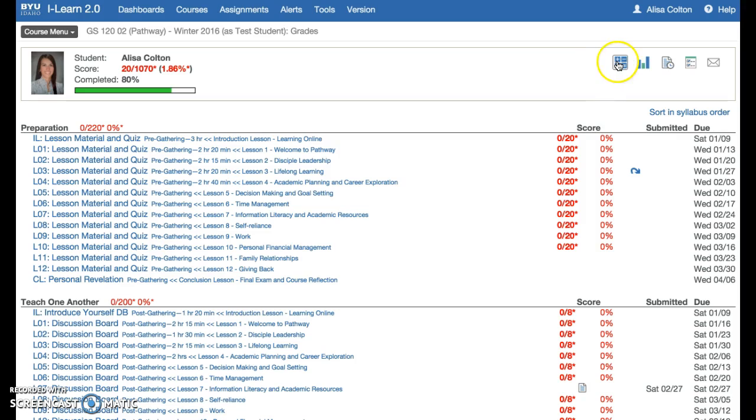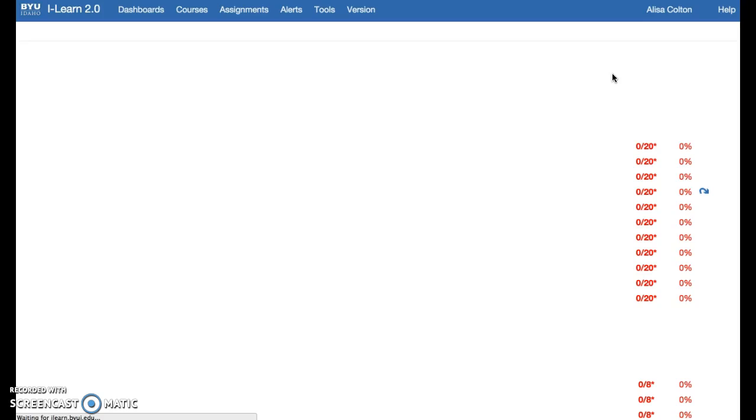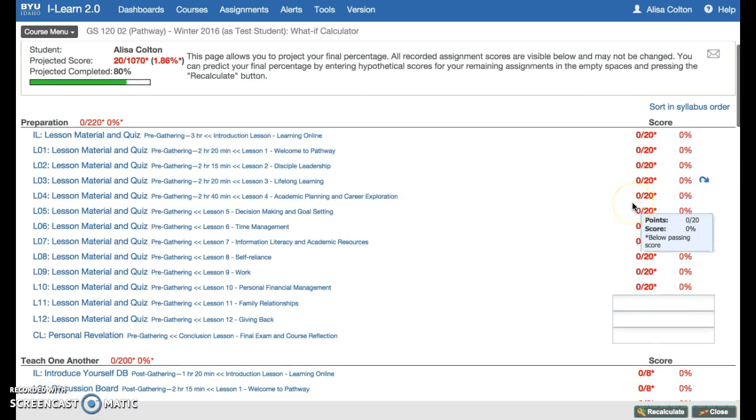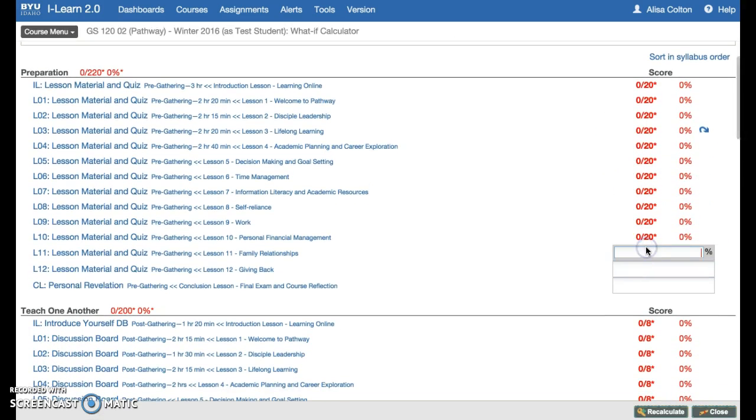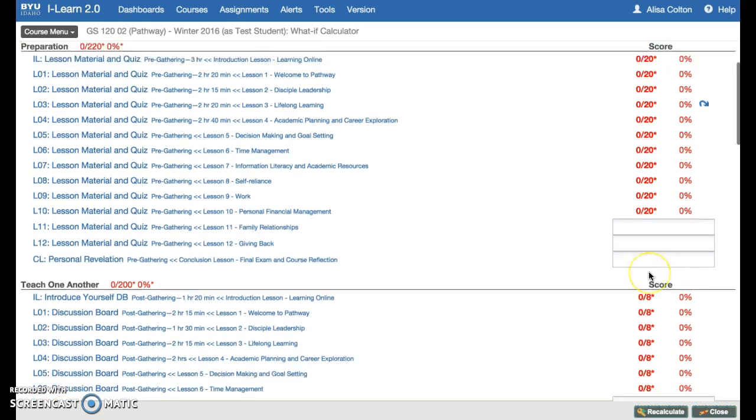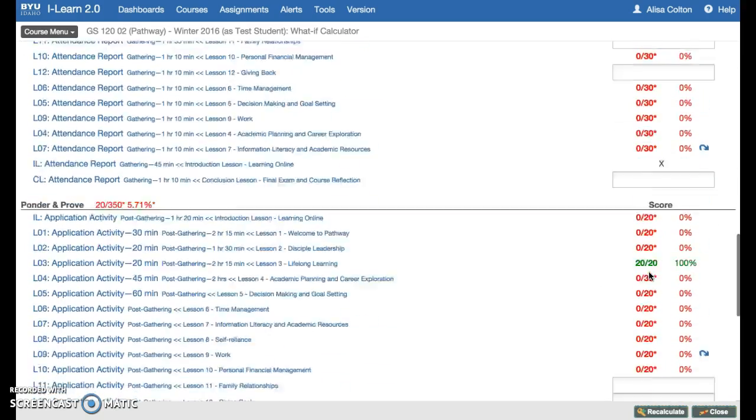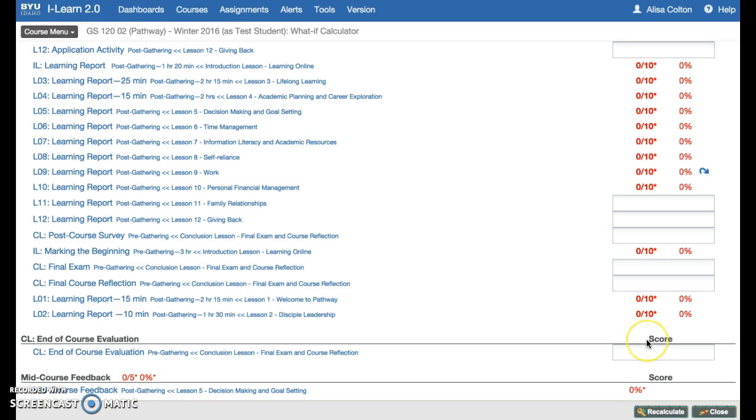From there, if you'll come right here to this icon, and once you hover over it, it says the what if calculator. I can click on that, and it gives me the chance to see what my final grade would be, depending on how I do in different assignments. So I can see what I need to get on the quizzes for the rest of the semester in order to get the grade that I want. As I scroll down, I can go through all the different ones.